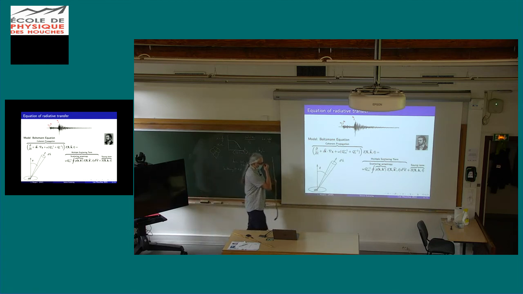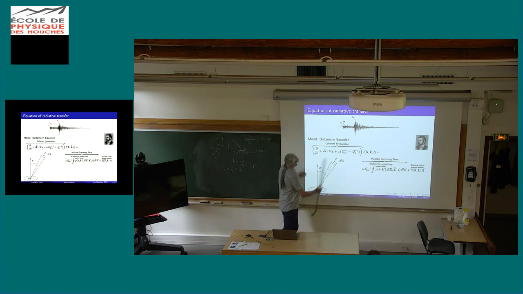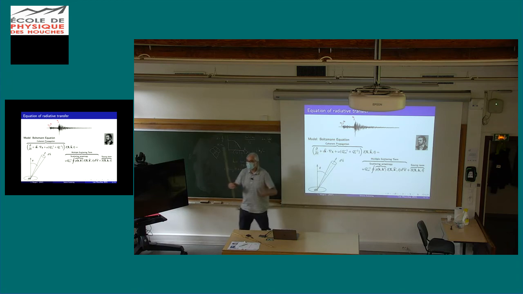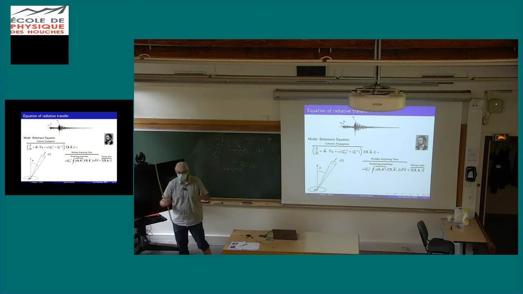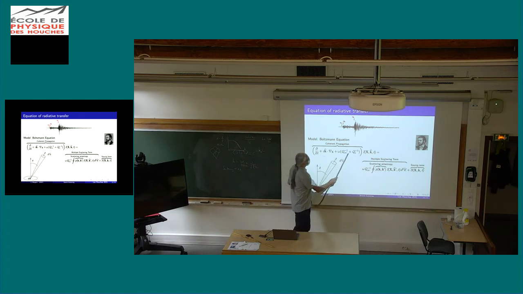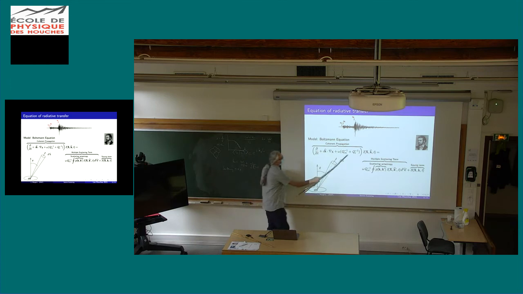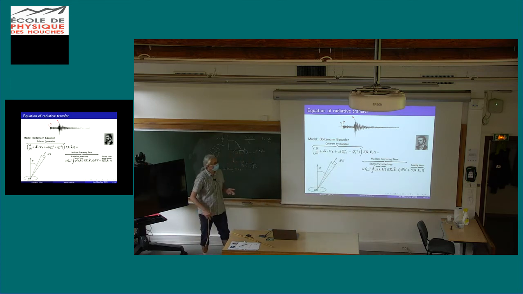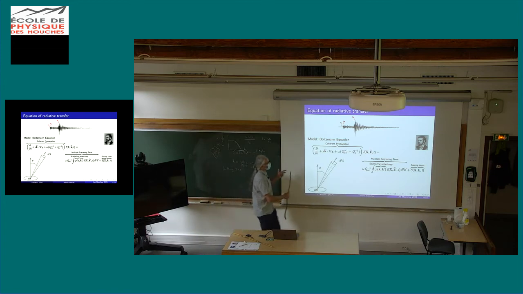So we have this equation. Normally people write it with a scattering mean free path and an absorption length. Here I use the seismological notation, where people prefer to use inverse scattering quality factor for scattering attenuation and inverse intrinsic quality factor for absorption, which is the inverse of absorption length.